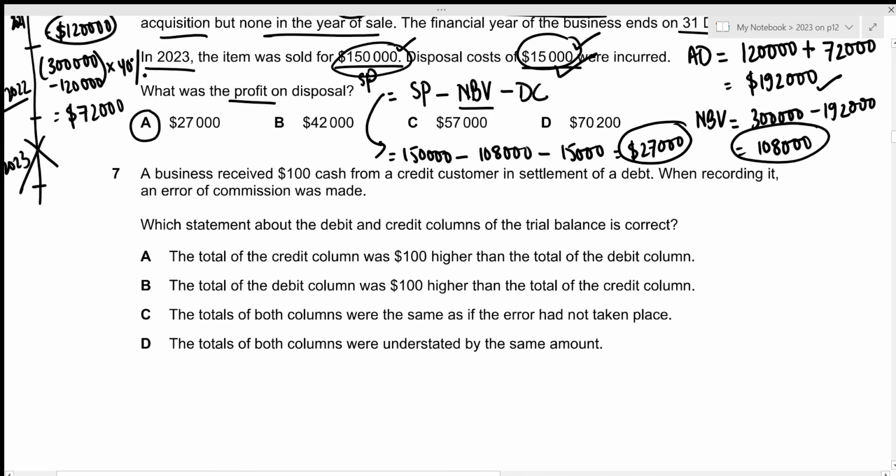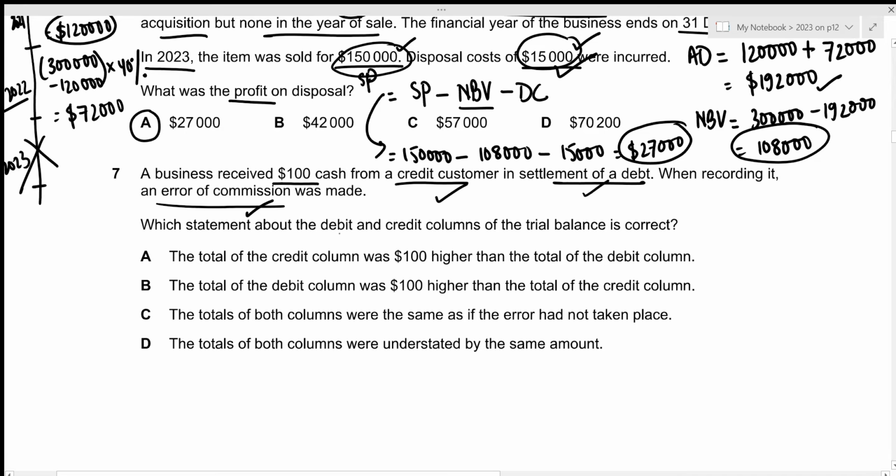Now for the seventh question, a business received 100 cash from a credit customer in settlement of a debt. When recording it, an error of commission was made. An error of commission just means that the correct amount was recorded on the correct side but of an incorrect account of the same class. And in this case, we're talking about a credit customer settling his debt, right? So we're looking for the incorrect account of the same class for this transaction.